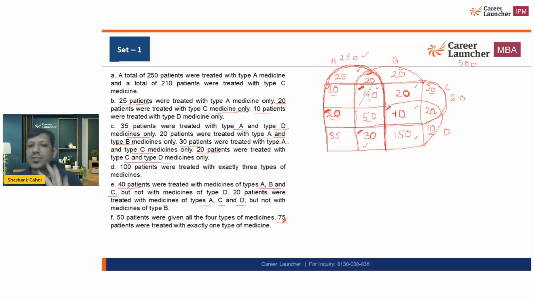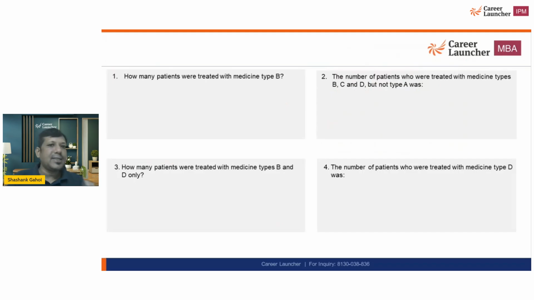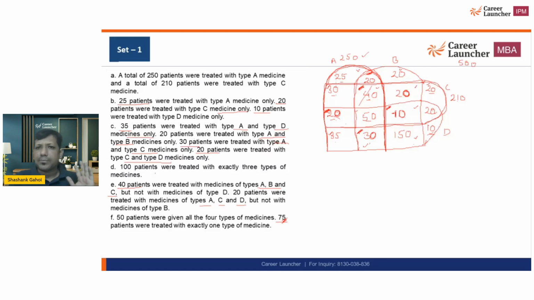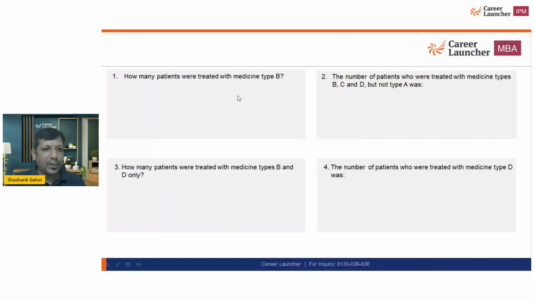Okay. So more or less we got every number that was possible in the Venn diagram. Now let's look at the questions and solve the answers. The first question is, how many patients were treated with type B? Okay. So how many people have taken type B? That is going to be 20 plus 20 plus 10, that is 50. 50 plus 150 is 200. 200 plus 50 plus 30 plus 20, that is 300. 300 plus 40 is going to be 340. So how many people have taken B? That is going to be 340.